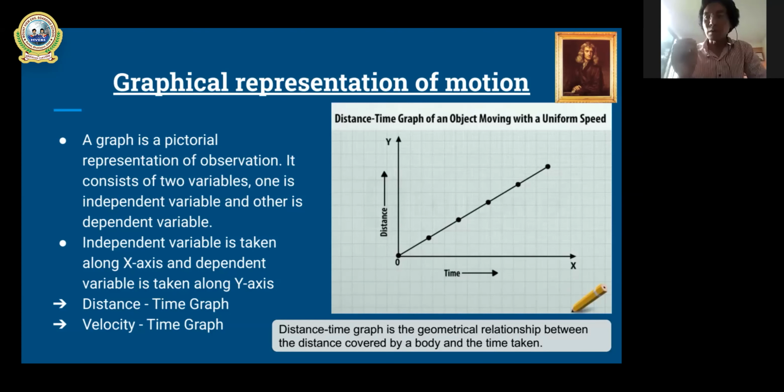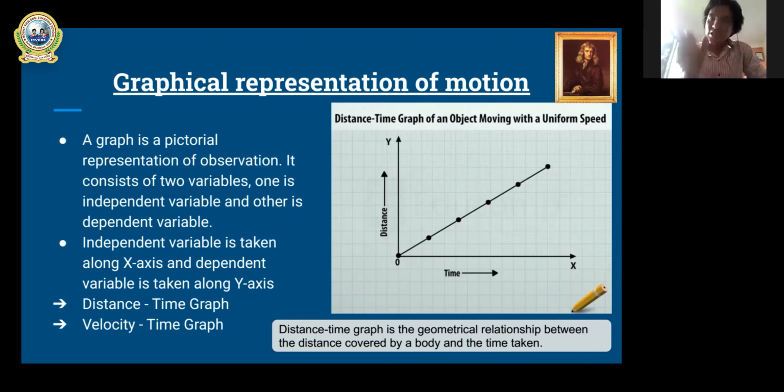Whenever we talk about distance and time, the data of distance and time are shown by the graph called the distance time graph, by which we can also analyze the speed of a body.